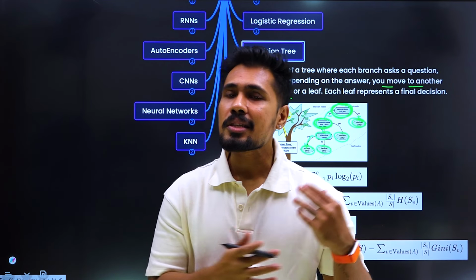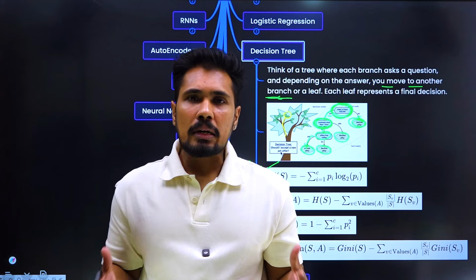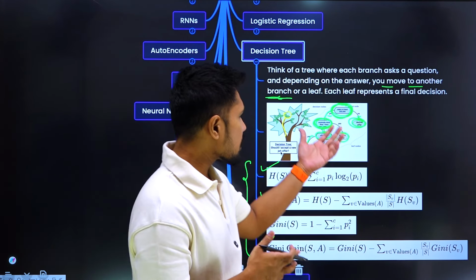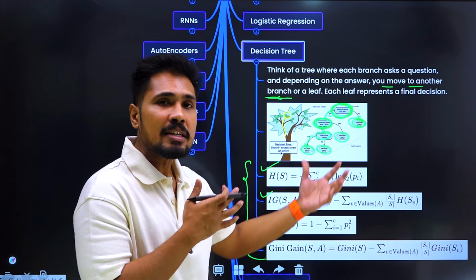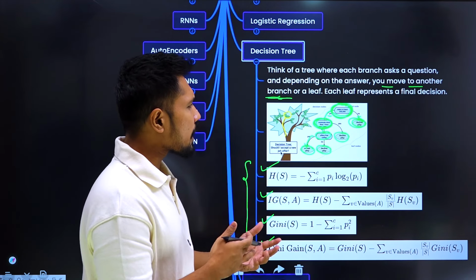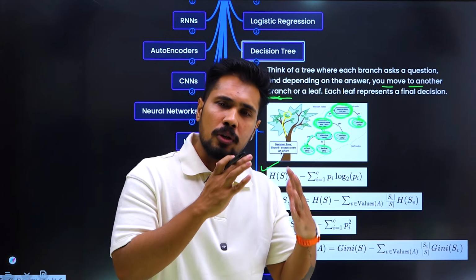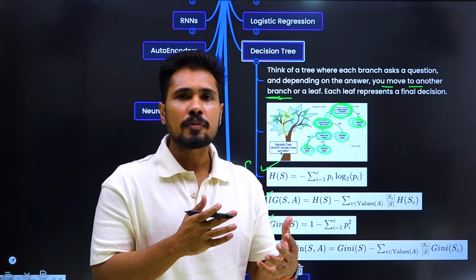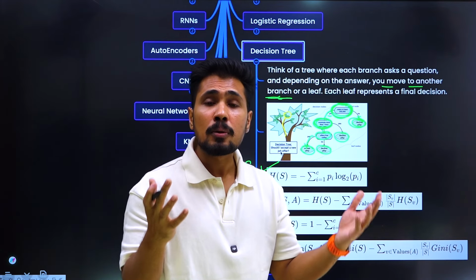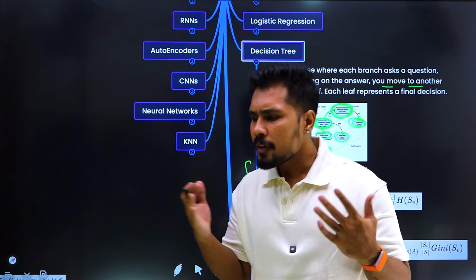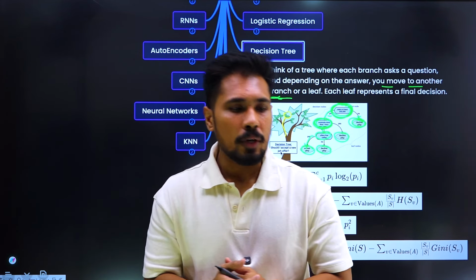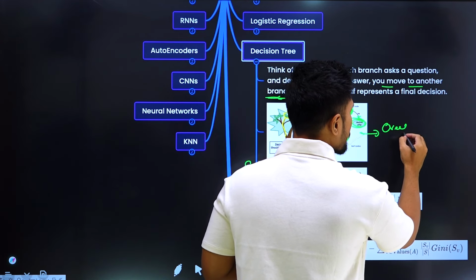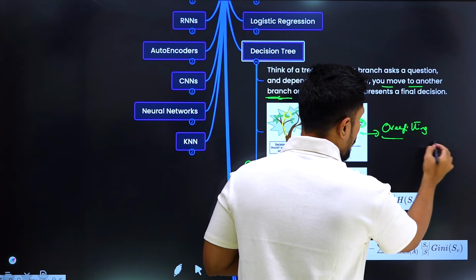But a decision tree has a problem. What is that problem? If you feed a lot of data into a decision tree, it finds difficulty building the logical tree. After building a certain amount of logical trees, asking questions at the branch, getting another branch or a leaf, it feels lost. It is unable to ask more questions anymore. If your decision tree is feeling lost, we call it the overfitting problem.